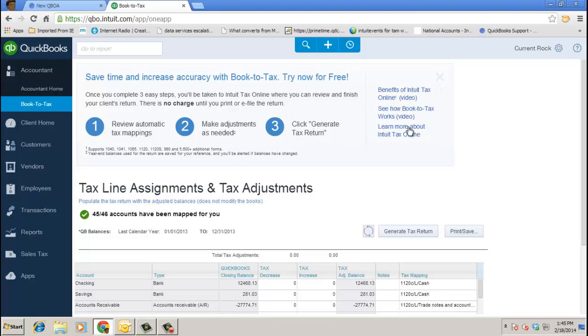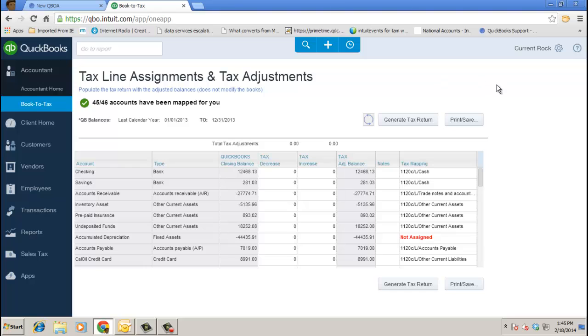There's also a few videos here if you want to learn more about Intuit Tax Online. I do suggest you look at that one. Let's go ahead and X that out for now. And the columns are as such: the account, the type, my closing balance. I can actually make an adjustment here that will only affect what's going to the return. It doesn't actually affect my general ledger.